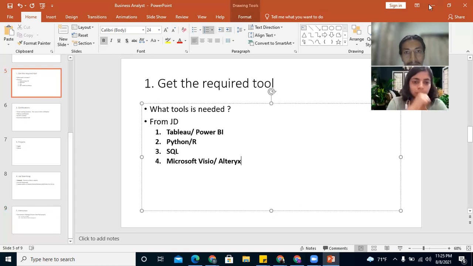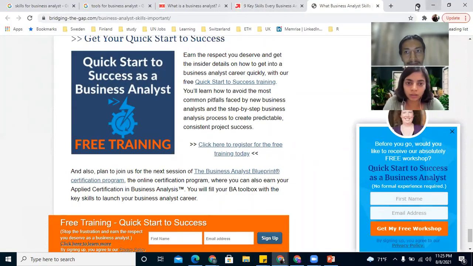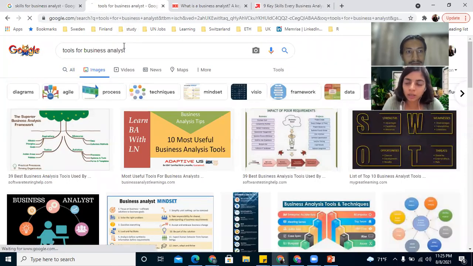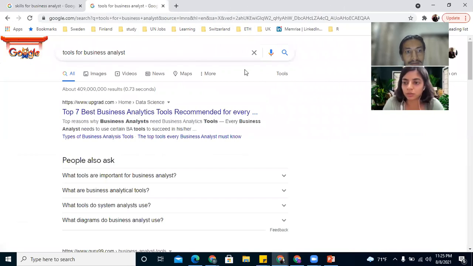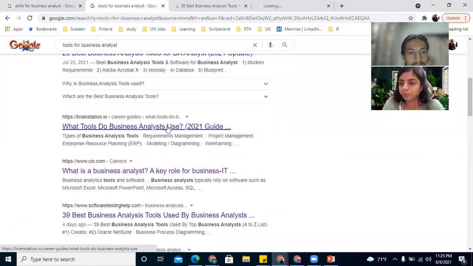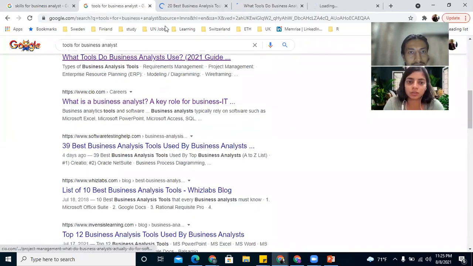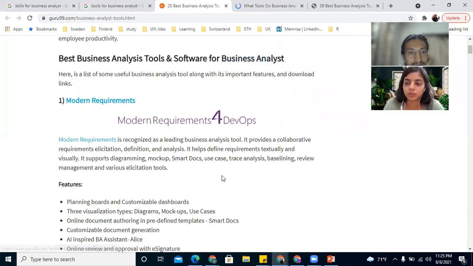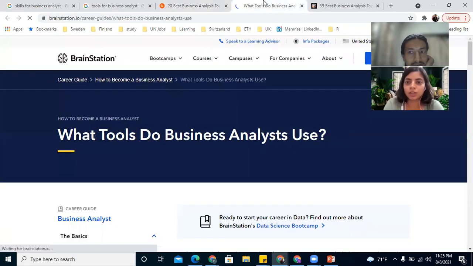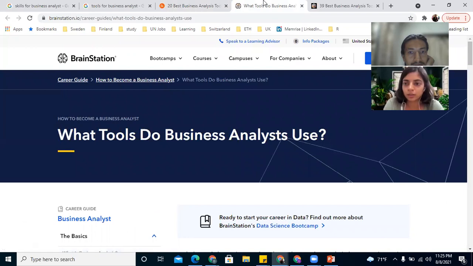So if I'm opting for Python right now, suppose, then I can do the projects as well side by side, just for this particular tool, so that I gain practical knowledge as well. Certification and the projects can go hand in hand, right?